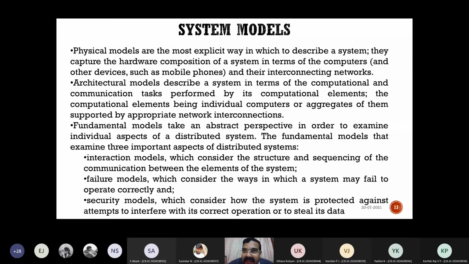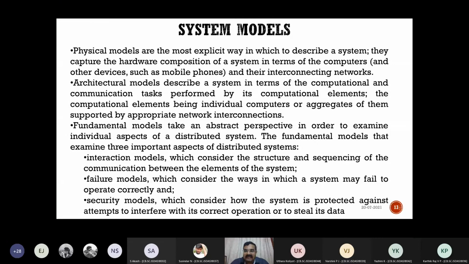Both are computers, but architecturally they differ. Physically one may be a Pentium 4, one may be an Athlon. That is a physical model. But the Athlon computer may be a server, the Pentium 4 computer may be a client. That is the architectural model.